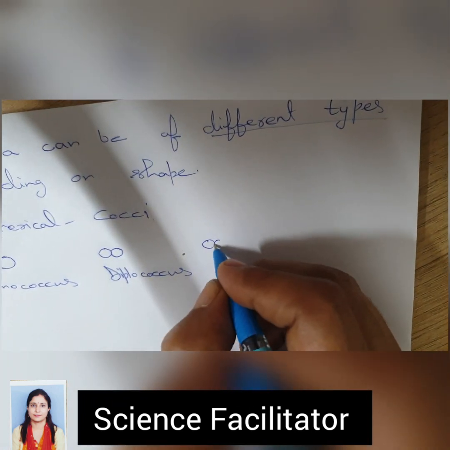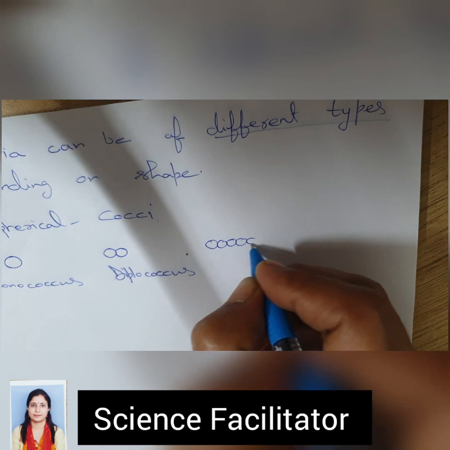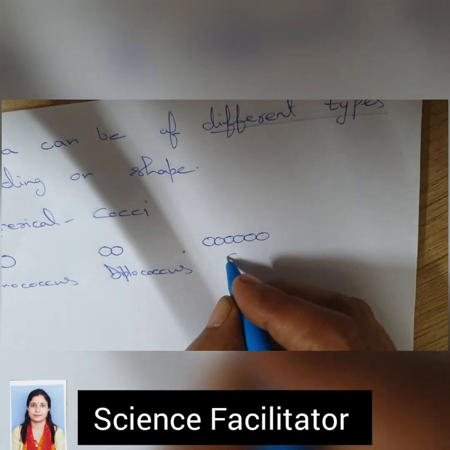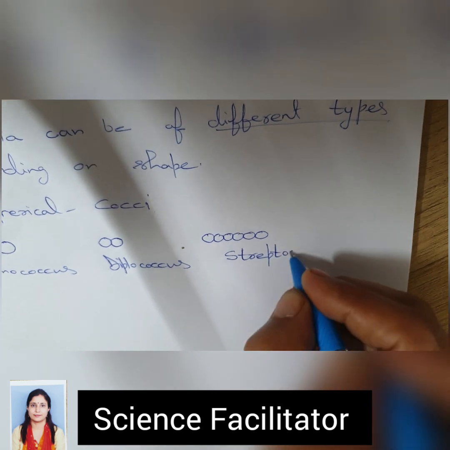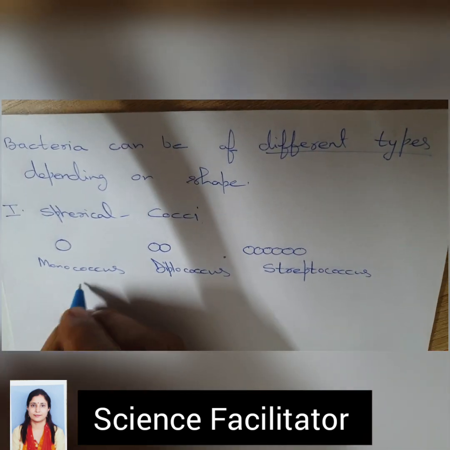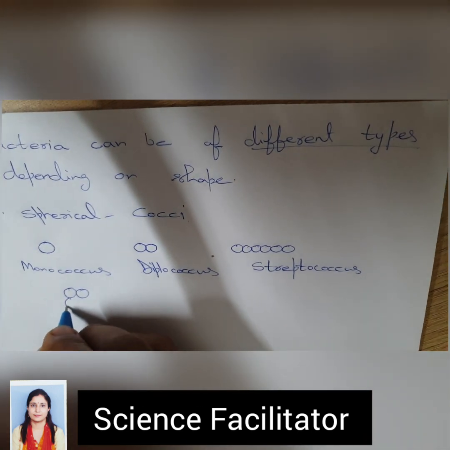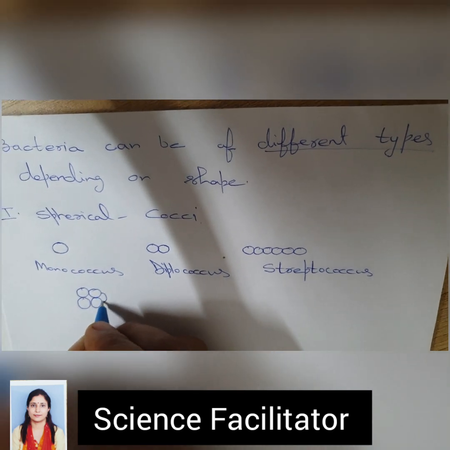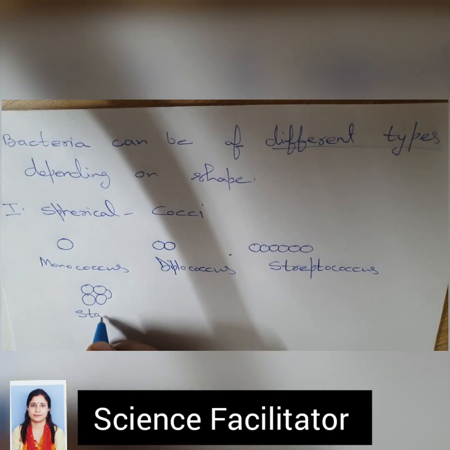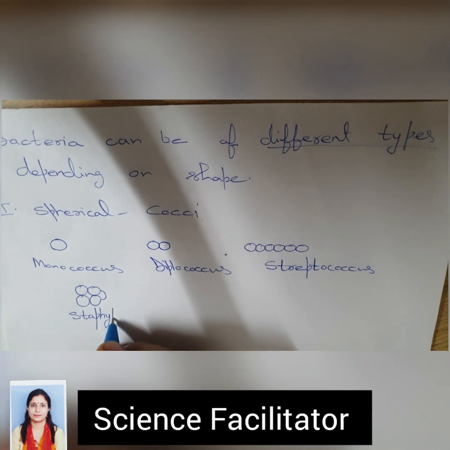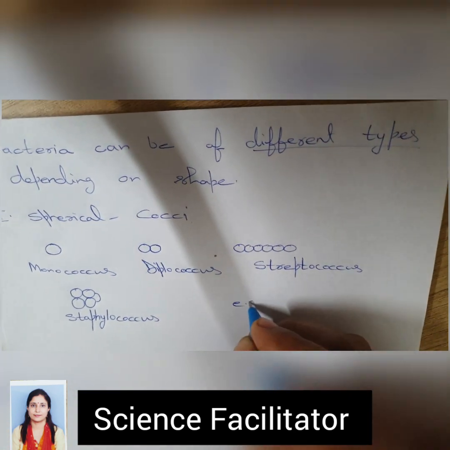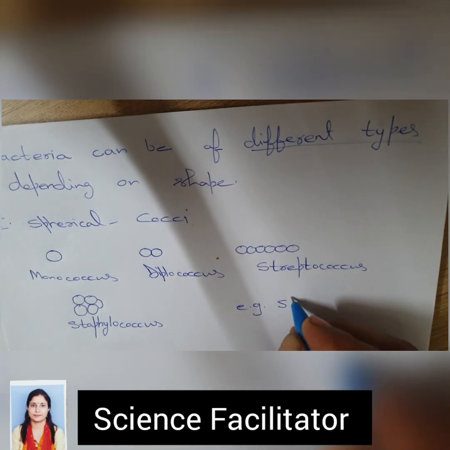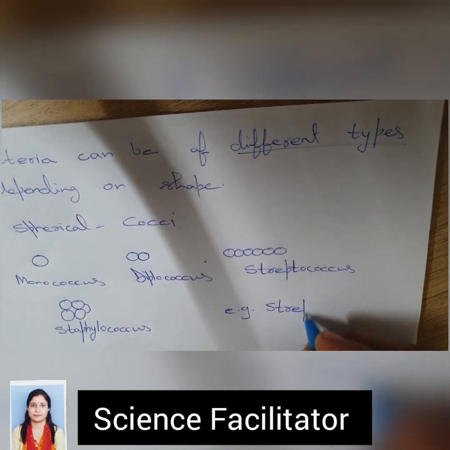If the bacteria are present in the form of a chain of cells, then it is known as streptococcus. If they are present in the form of a cluster, a group or a bundle, it is known as staphylococcus. An example of this category of microbes is Diplococcus pneumoniae, which causes pneumonia.